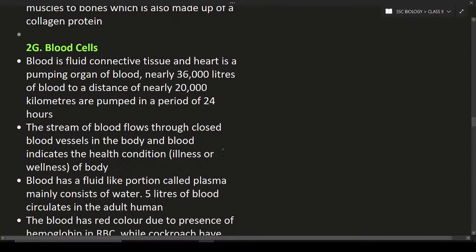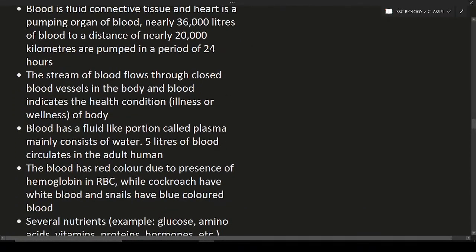So the stream of blood flows through the closed vessels in the body, and also the blood indicates the health condition. How is it going to indicate the health condition, whether you are ill or fine or suffering from any diseases? It is mainly found by doing a blood test. It means this blood is going to indicate your health condition.